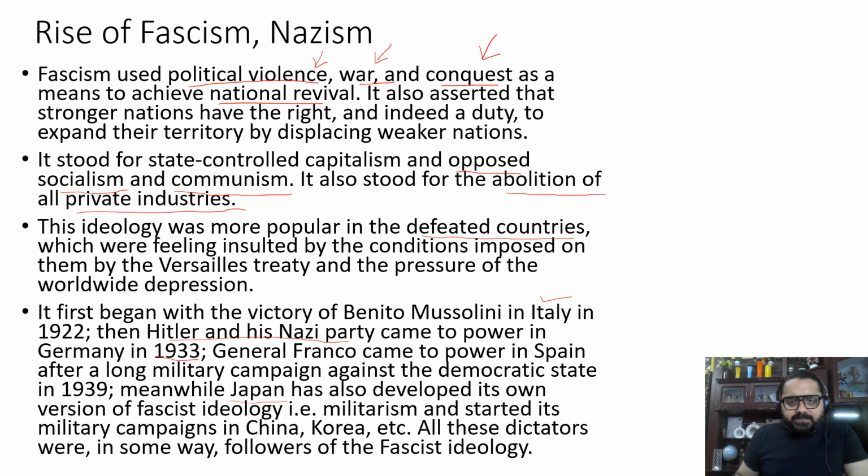So all these countries were basically dictatorships. They were against a democratic form of government. And what are the countries you can talk about? You can talk about Italy, Germany, Spain, and Japan. These are some of the countries where fascism had its own version. They are all countries that followed fascist ideologies.